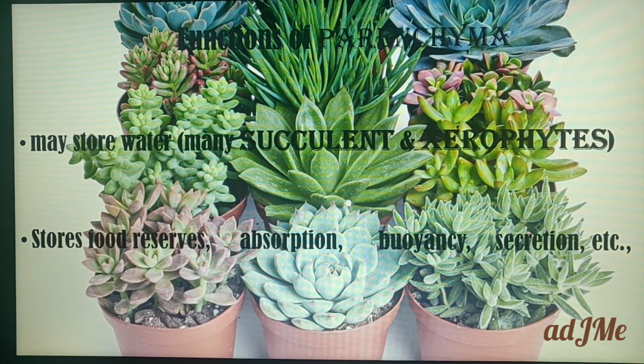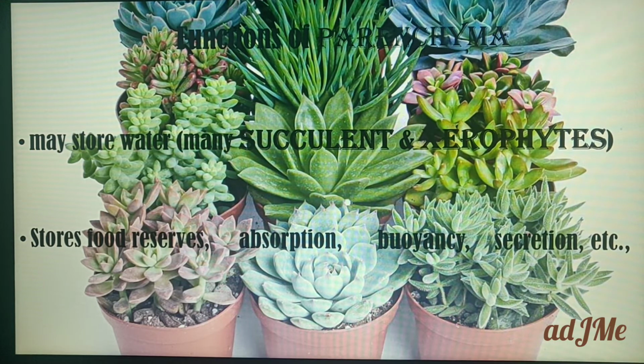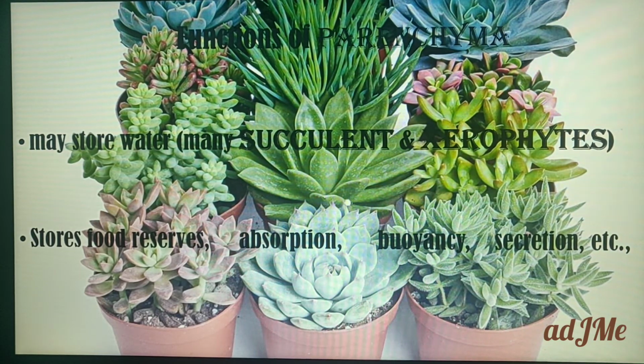It stores food. So thereby the food prepared is stored in parenchyma. So this means it has many functions. Okay, some parenchyma are involved in absorption of nutrients, and some, especially aerenchyma cells, are involved in buoyancy. Buoyancy is in the sense if they are found in water. So especially this aerenchyma is found in aquatic plants. So in aquatic plants, they float in water. They should float in water.